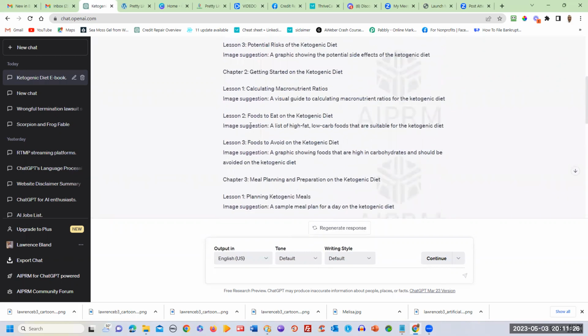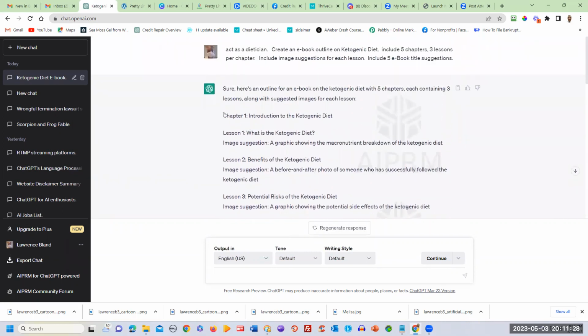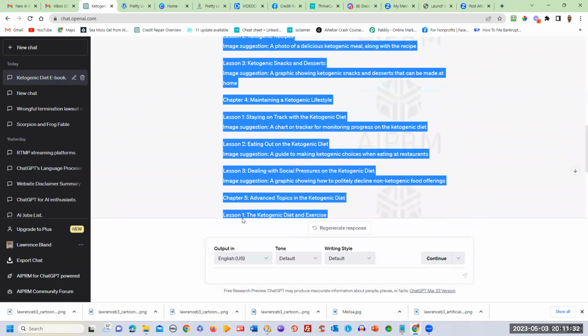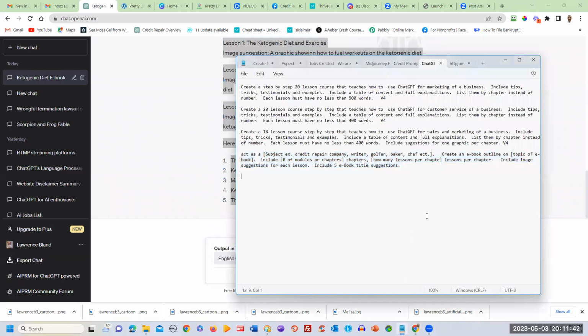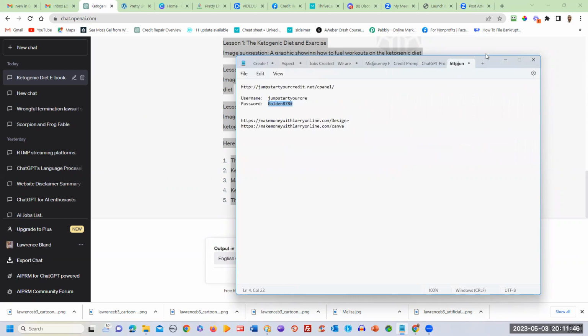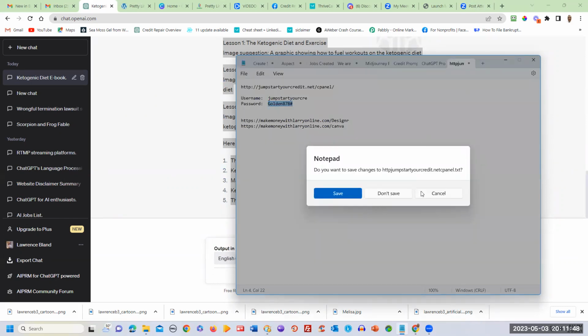So now you've got the information. Now, granted, this is just the outline. It's not the actual ebook, but that's all right. We're going to get to that. So let's go ahead and copy this, or you can export it over here, whichever you feel more comfortable with. I'm just going to copy it, and I'm going to paste it in a new text file.